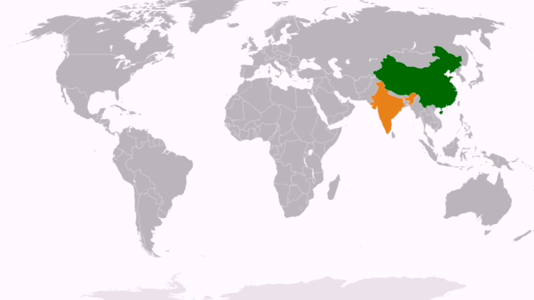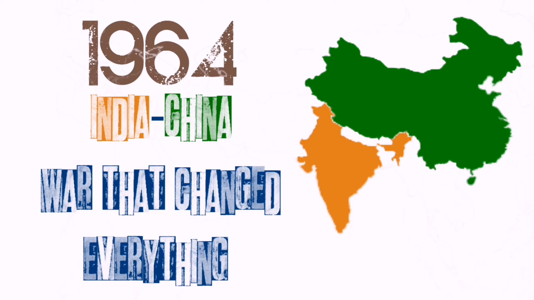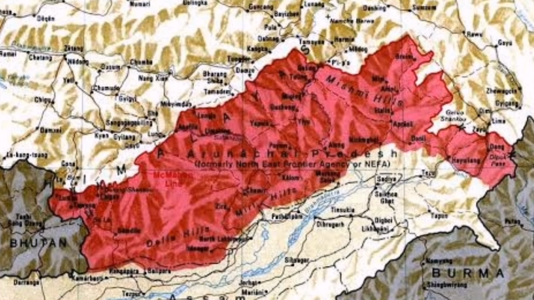Hello friends, today we're going to see about the infamous war of 1964 between India and China, which changed India's defense strategy. In 1964, the Indian army stood its ground against the Chinese military in Sikkim and changed the Indian strategy for handling border issues forever.